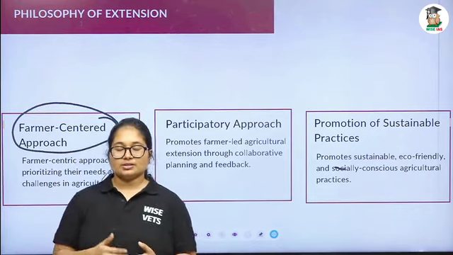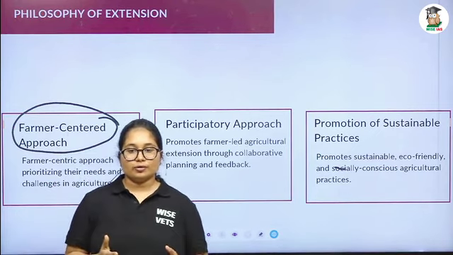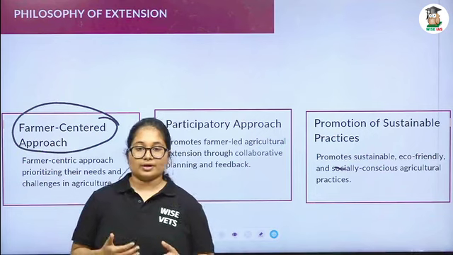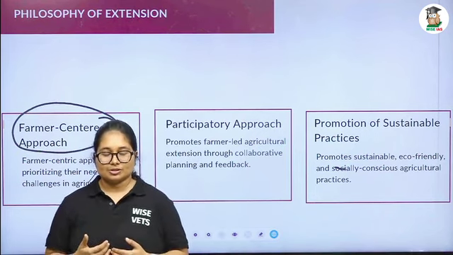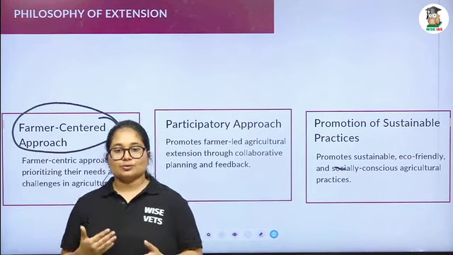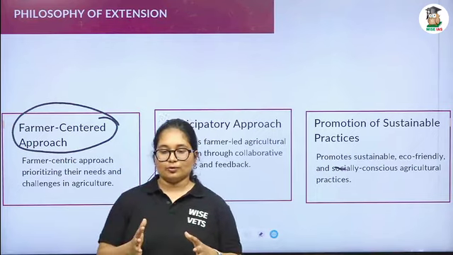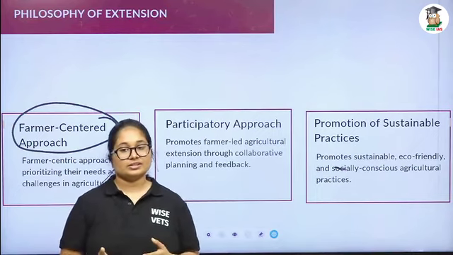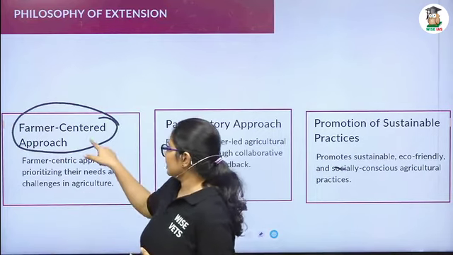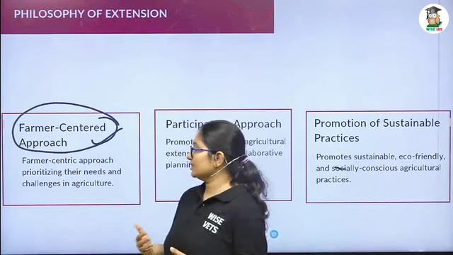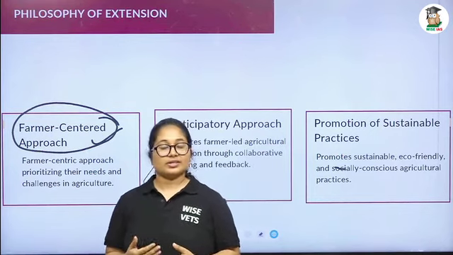So each person has different interests. We have to focus on the need and interest of the farmer rather than our extension agent's needs. We have to focus on the farmer, on his need and interest. That comes under farmer-centred. We have to prioritize the farmer's needs and challenges in our extension program.